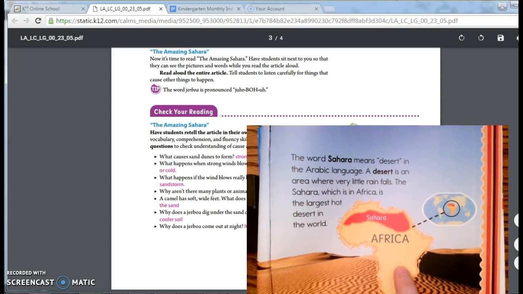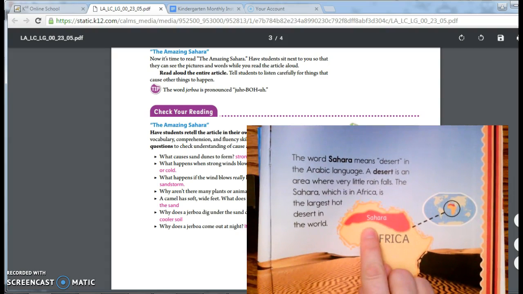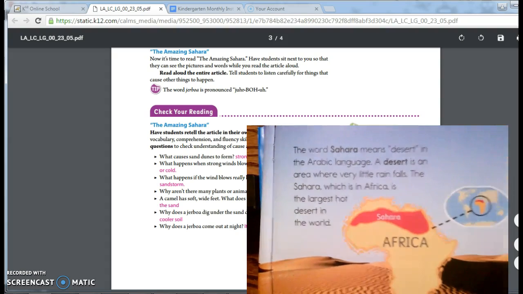Now, if you look at this bigger picture of Africa, here there's an area in red. What does the red part of this map show? Look at this with your learning coach. What does this red area represent? That is where the Sahara is in Africa. Great job.